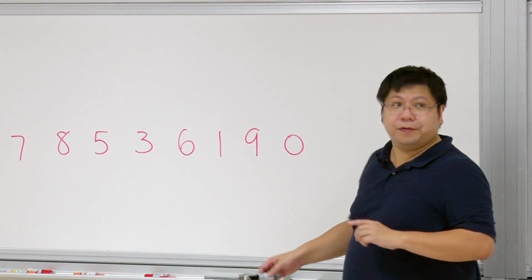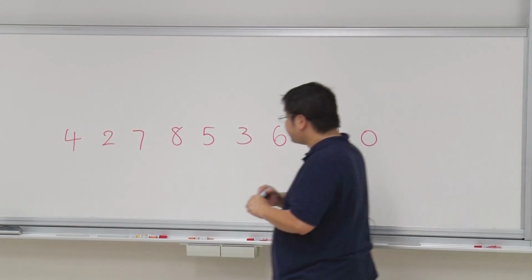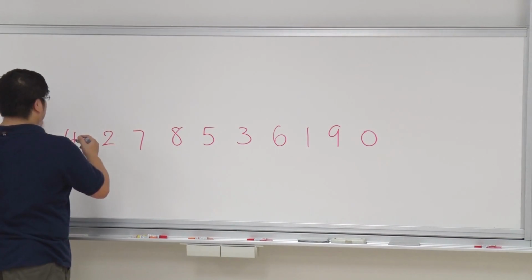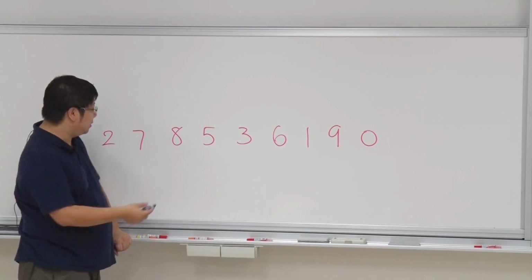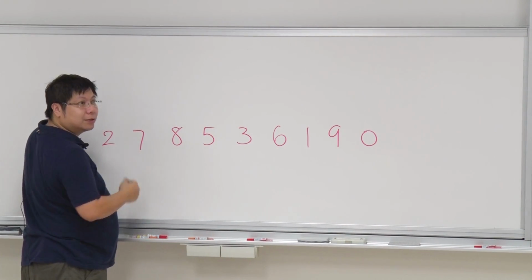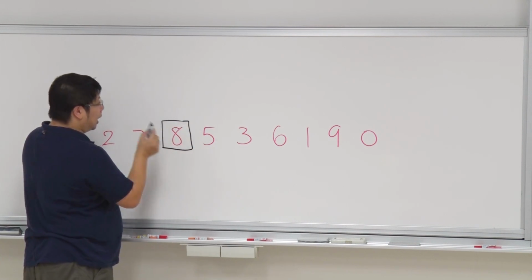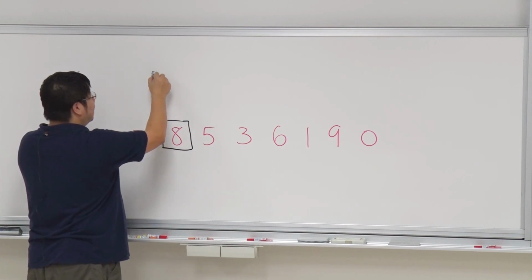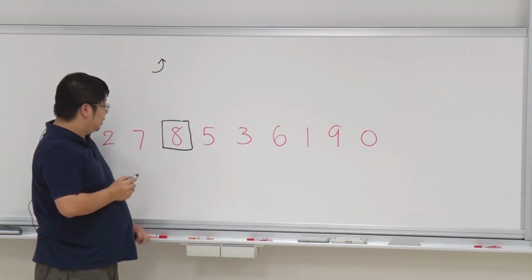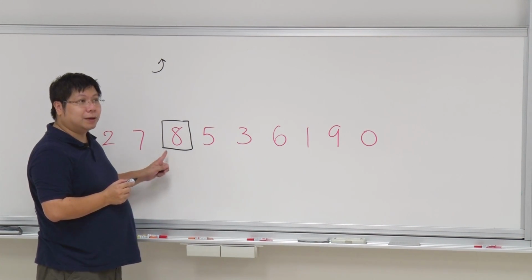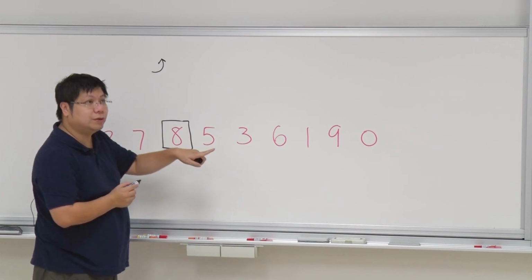Now, to prove this, we define a new concept, a parameter associated to each position. For this position 8, we want to ask, what is the length of the longest increasing subsequence starting with this number? The longest increasing here is 2, 8, 9.